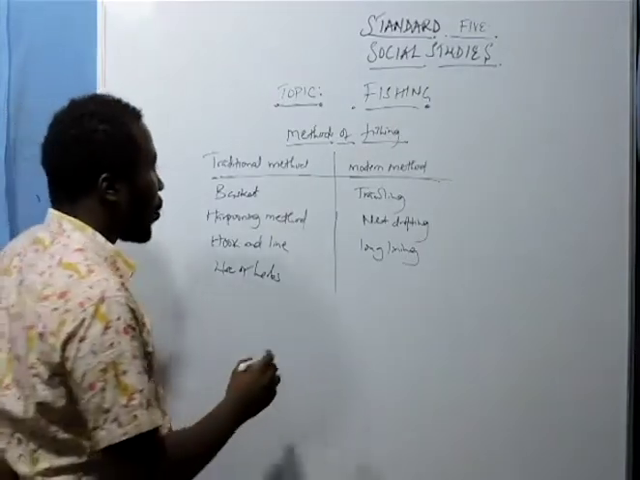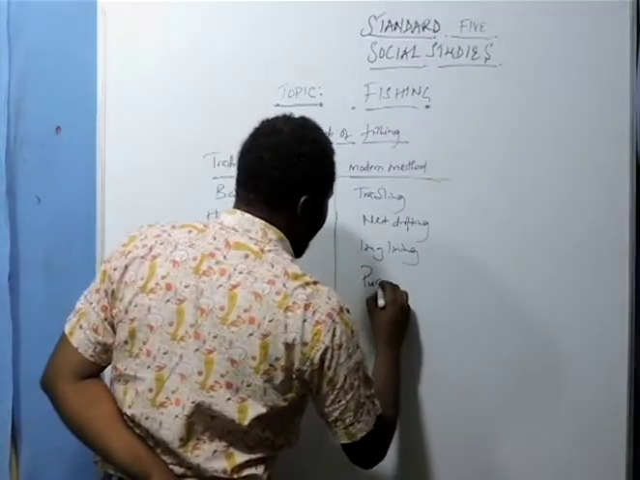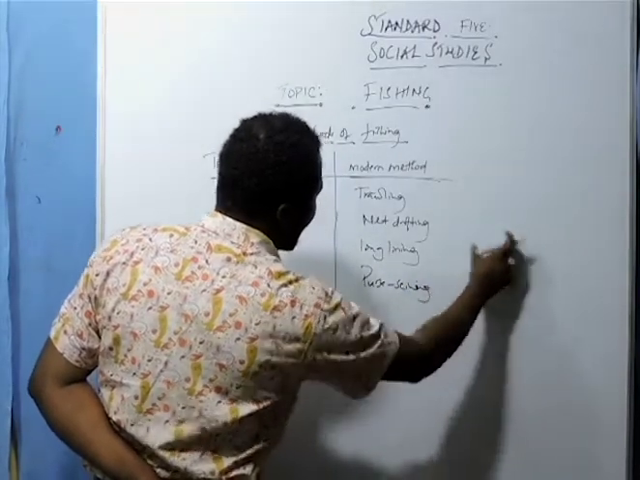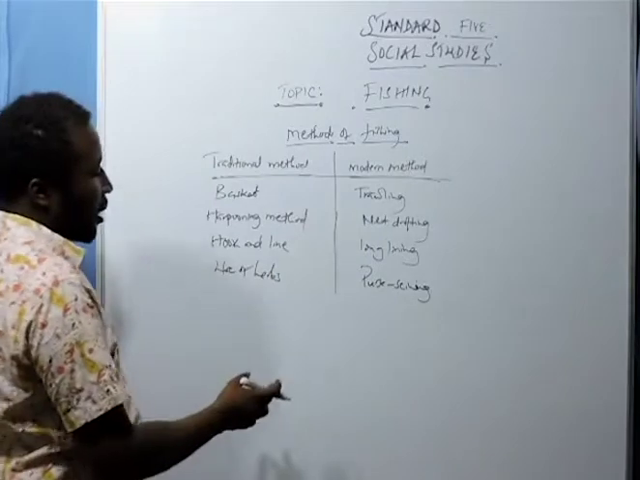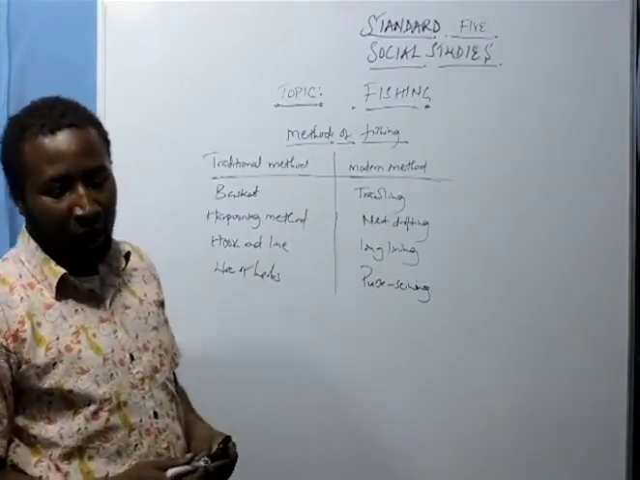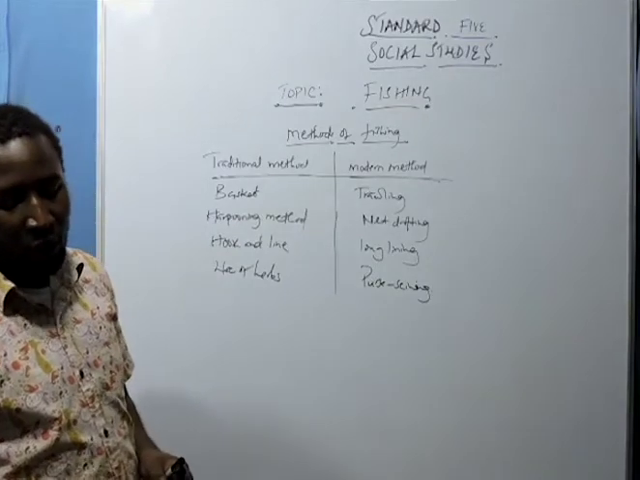We also have what is known as purse seining. Purse seining is whereby we have two ships together, and both of them go along as they collect the different kinds of fish.